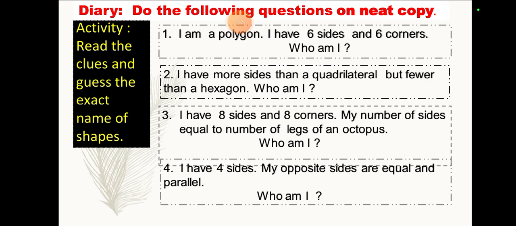I have more sides than a quadrilateral but fewer than a hexagon. Who am I? A pentagon, exactly. It has more sides than a quadrilateral but fewer than a hexagon. Fewer means less basically. I have 8 sides and 8 corners. My number of sides is equal to the number of legs of an octopus. Who am I? Of course, it's an octagon. I have 4 sides. My opposite sides are equal and parallel. Yeah, it's a rectangle.